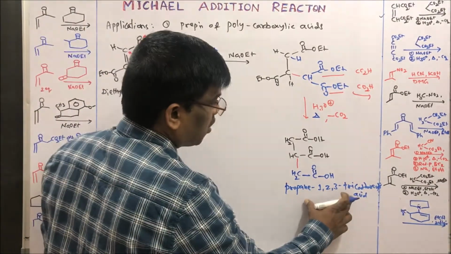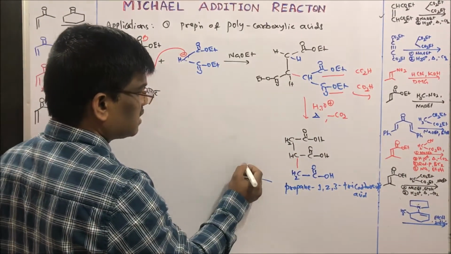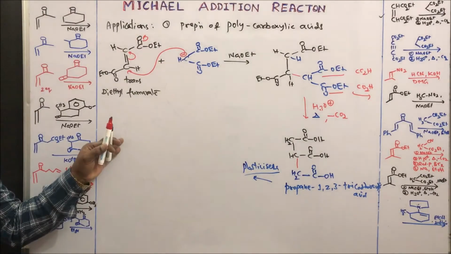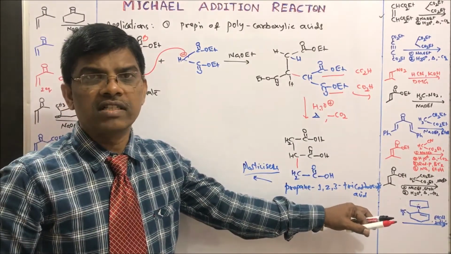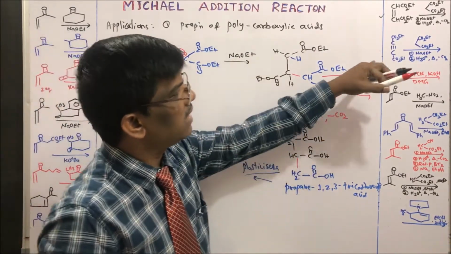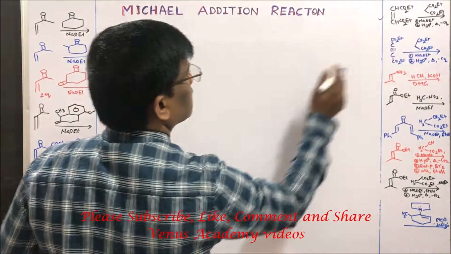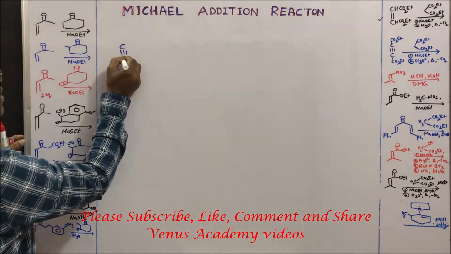These tricarboxylic acid esters are usually used as plasticizers. So this is how you can make tricarboxylic acids, which are nothing but polycarboxylic acids. Let us take this alkyne compound and see.